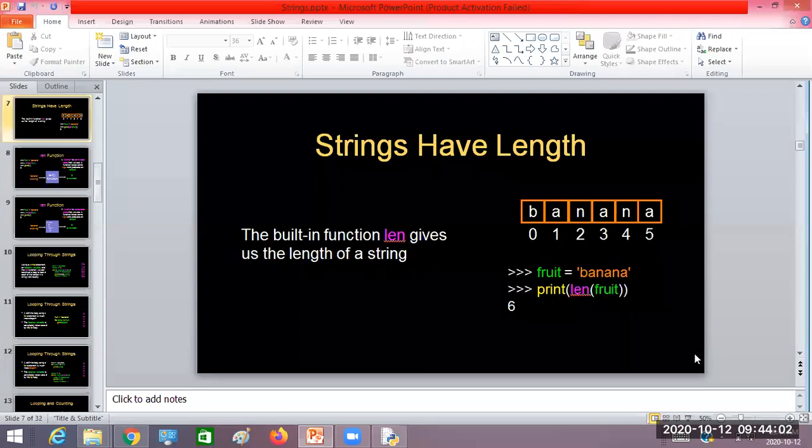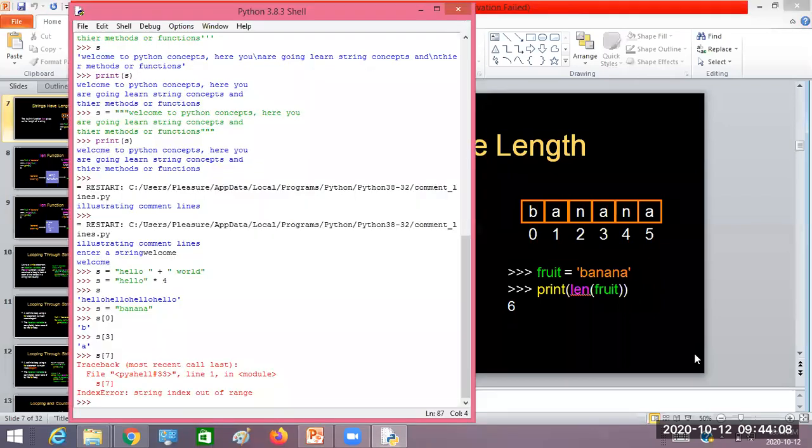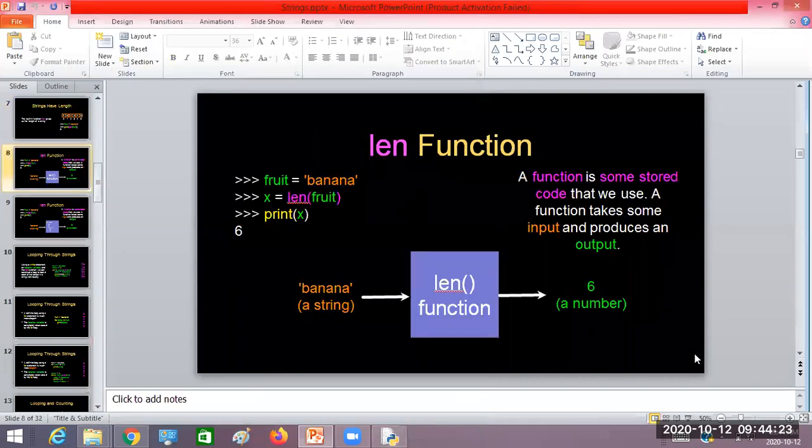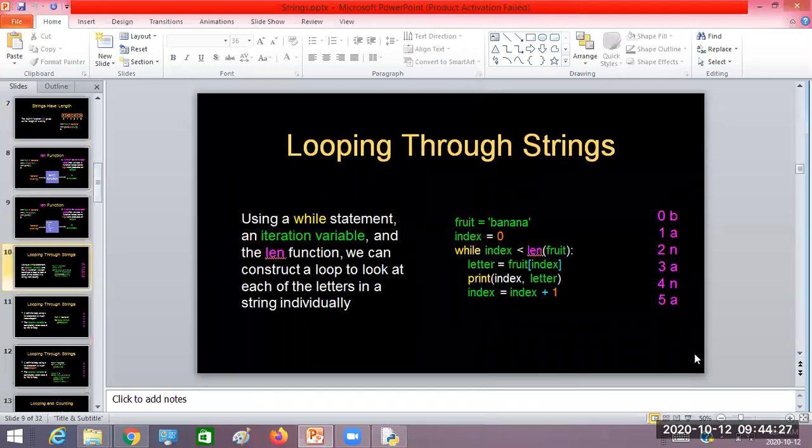Then obviously strings have length, so that can be calculated with the length function. You can just write here L equals, for example, print of len of s, which is banana. It is going to print the length of the string, that is 6. Banana has 6 characters, so it gives 6. Likewise, we can use the len function to find the length of the string.